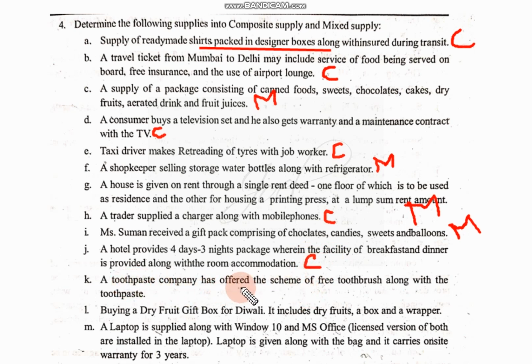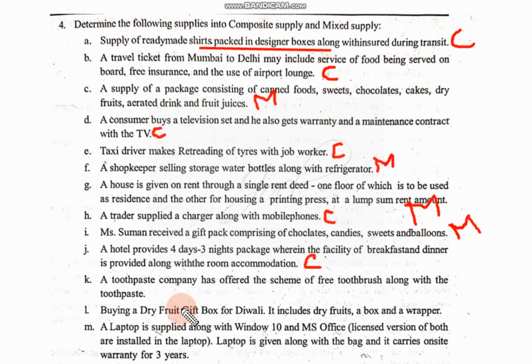A toothpaste company has offered a scheme of toothbrush along with the toothpaste. See, now toothpaste and toothbrushes are related to each other, but they are not naturally bundled, right?